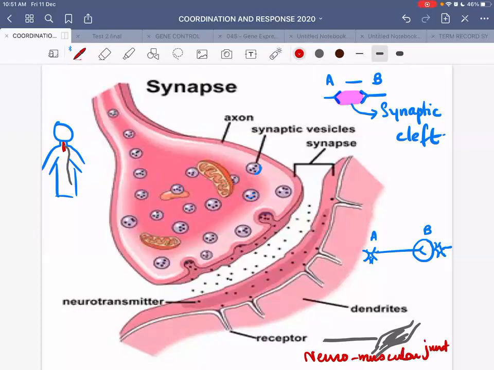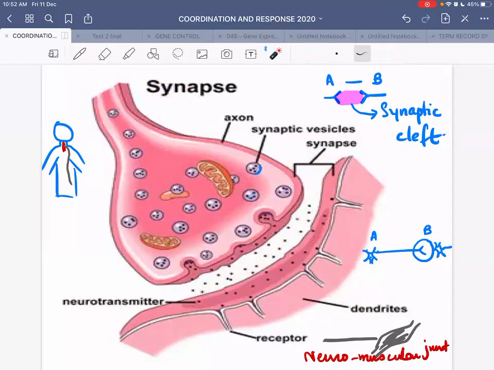Now, this was the basic outline of a synapse. Now we'll go into the detailed anatomy of a synapse, and for that you can see this diagram in front of you. Every synapse will consist of two neurons communicating with each other, right? For example, this is your neuron 1 and this is your neuron 2. And this is the communicating junction which has been labeled as a synapse.